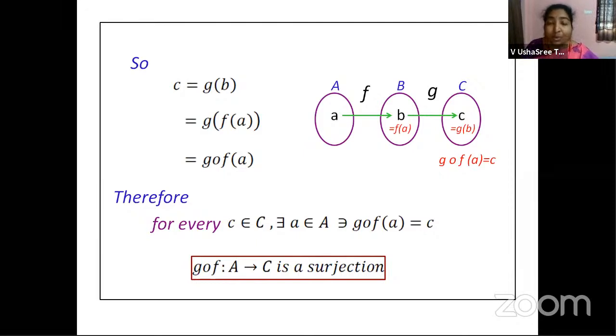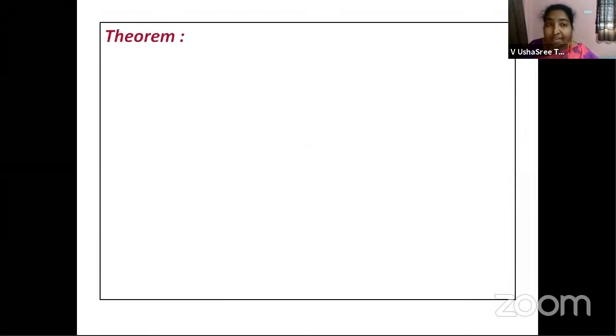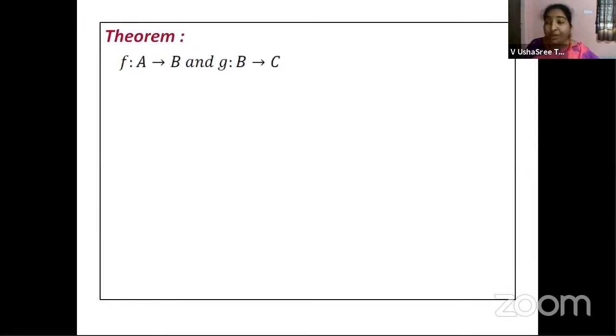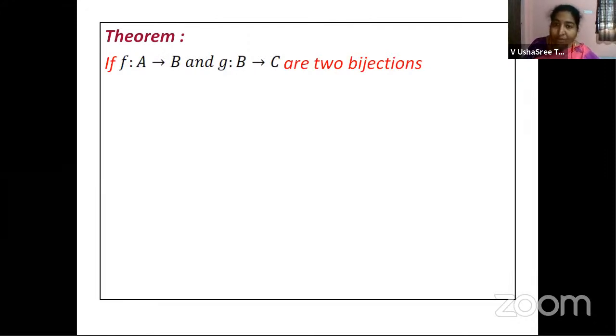Right? Now, we are going to take the next theorem, which is a combination of these two theorems, children. You have two functions, f maps A to B, g maps B to C. These two are bijections. What do you mean by bijection? They are one-one and also onto. That means f is one-one and onto, g is one-one and onto. Okay. Then g circle f maps A to C is also a bijection.